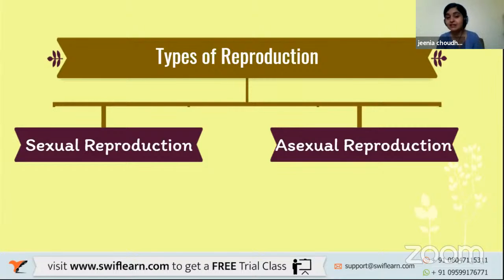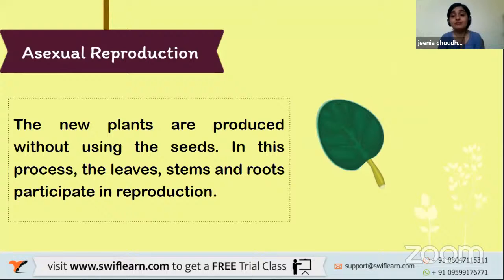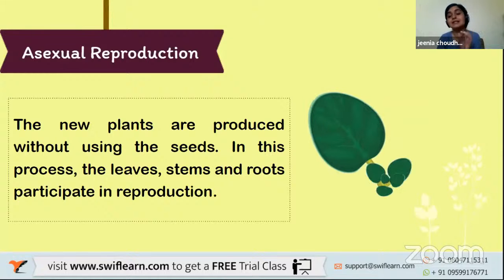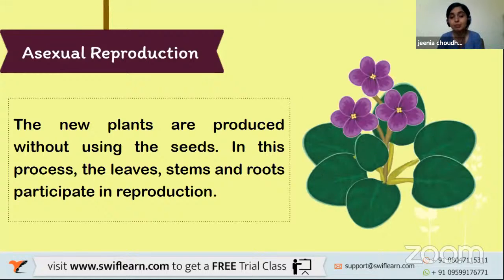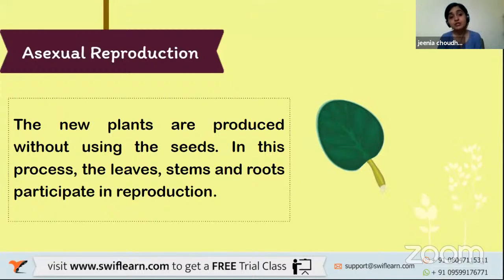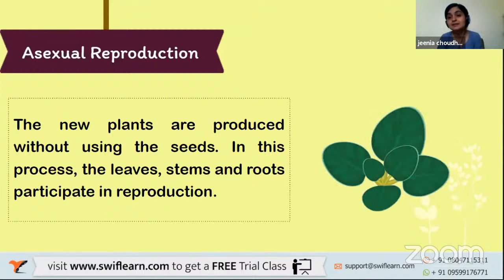Very interesting and very nice. First one is your sexual reproduction. Second one is your asexual reproduction. Now, firstly, let us learn about what is asexual reproduction in plants. The new plants are produced without using the seeds.